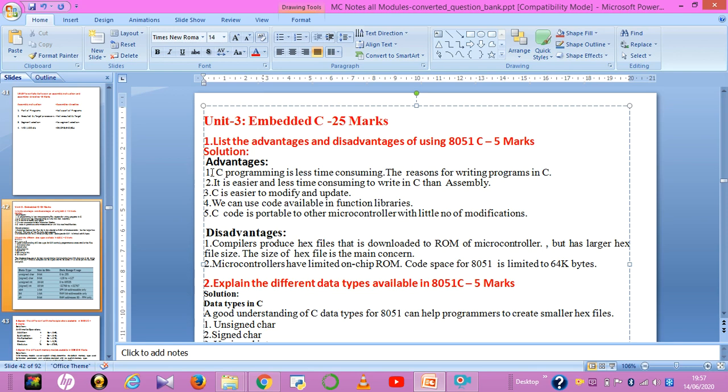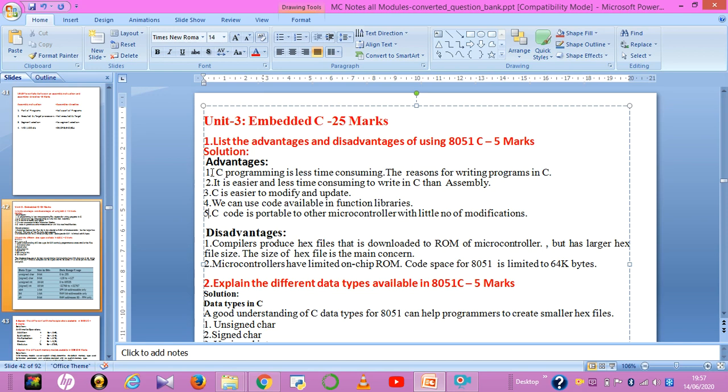Compared to assembly, in a high level language like C it's very easy to write the program because it's an almost user friendly language. You can use very well-known and easy syntax as per the programmer.